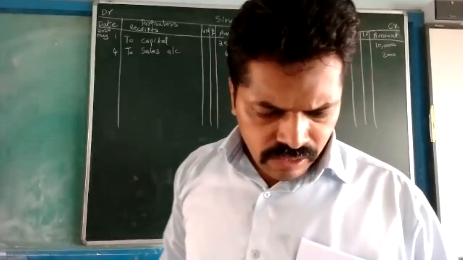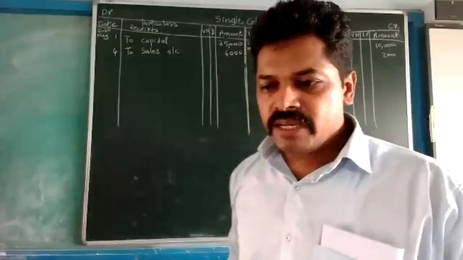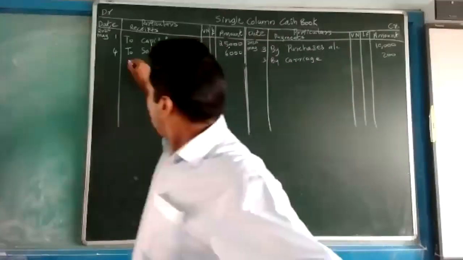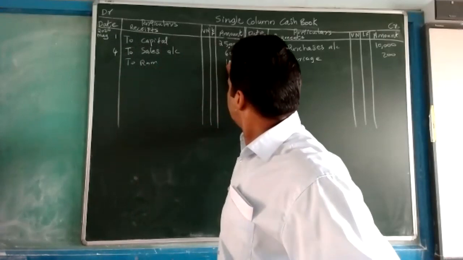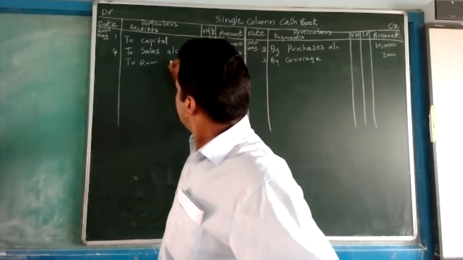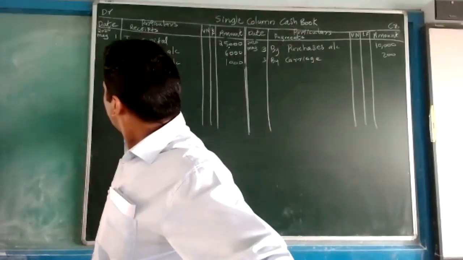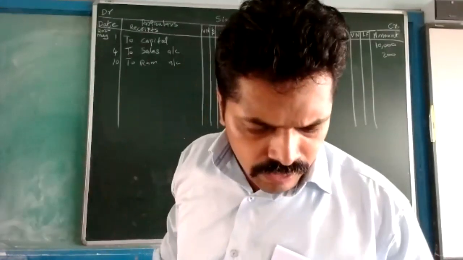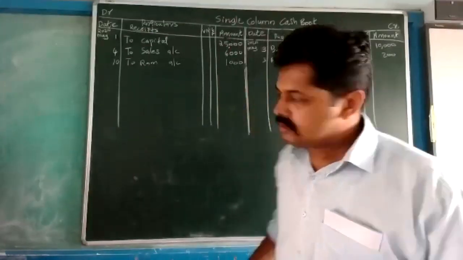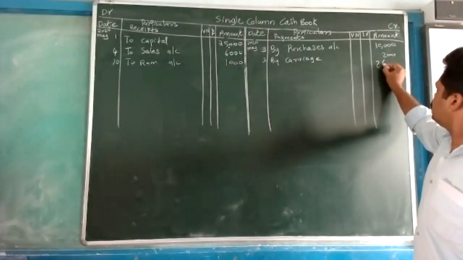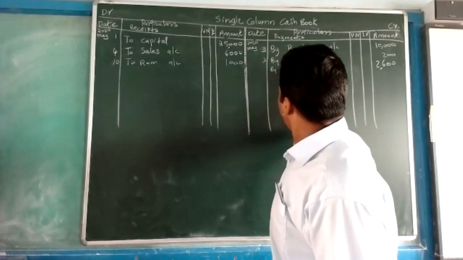Then on the 10th, received from Ram 1,000. It is also a receipt. 'To Ram', 1,000. The date will be 10. Then on 12, paid to Shiva Kumar. It is a payment, so it comes on the payment side.